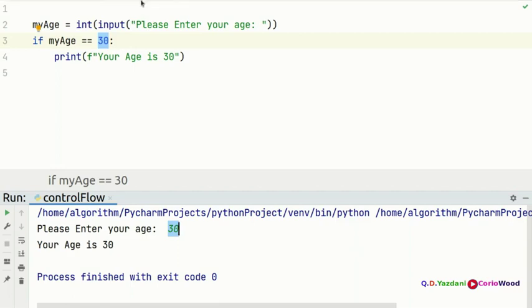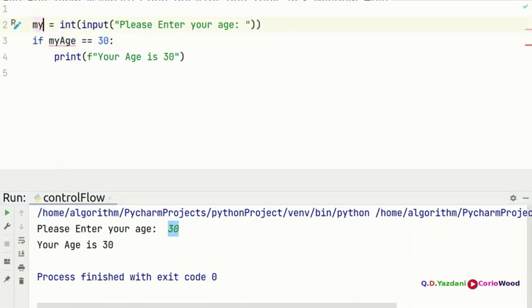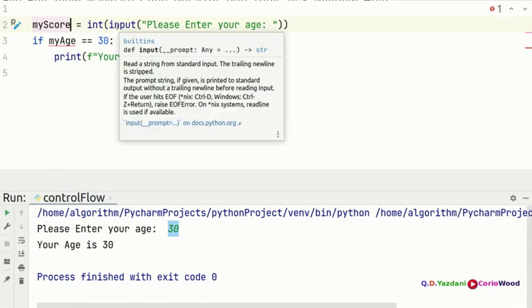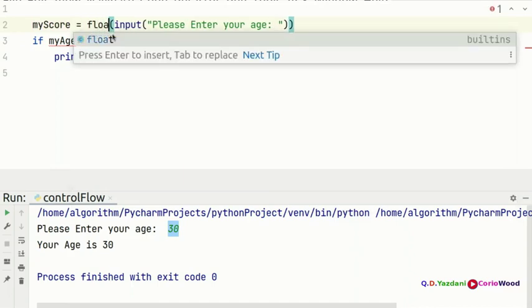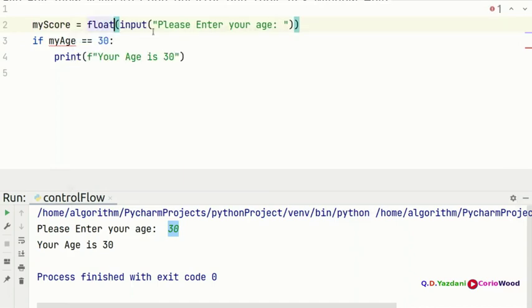All right, so now the last one we're going to see: my score, for example. I'm going to show you the float as well. So my score is float, please enter your score.